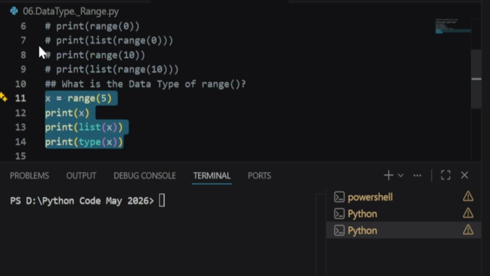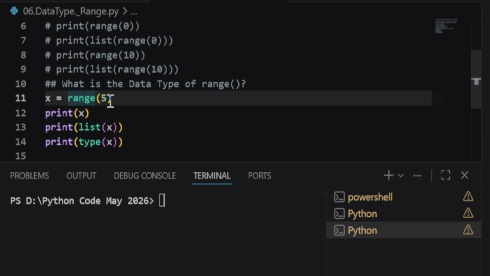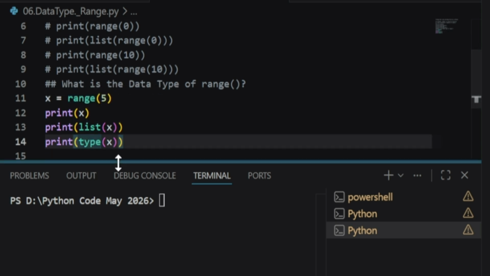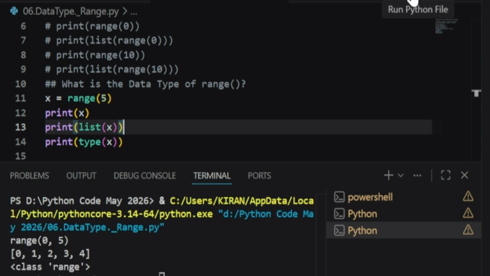So what is the data type of a range? Here I am creating a range 0 to 5 and storing it in X. Then I print X, then the list of X, and then the type of X. The type of X will give me class range, because the data type of X is range. If we run the program, we will get the output class range for the third print statement.